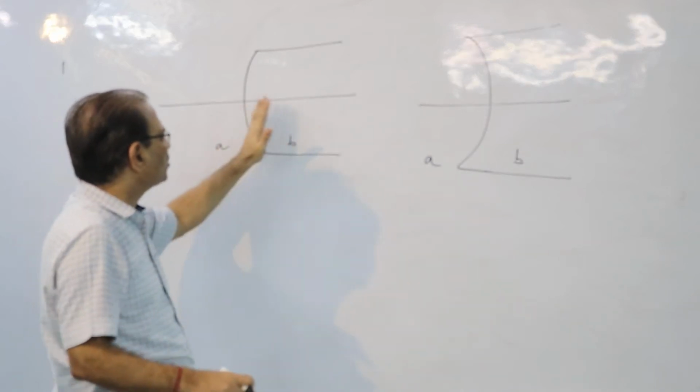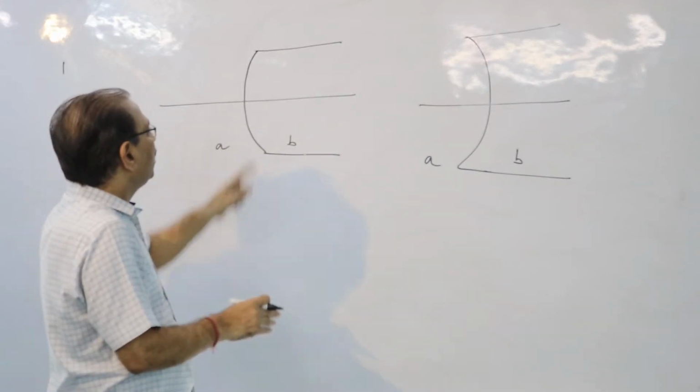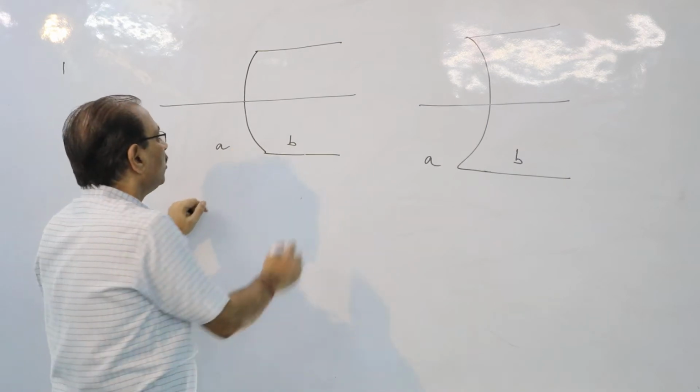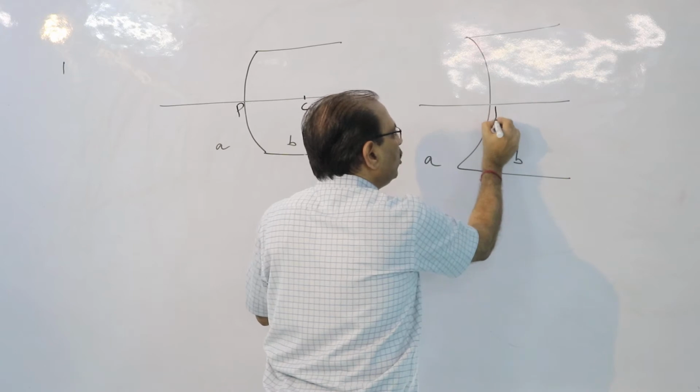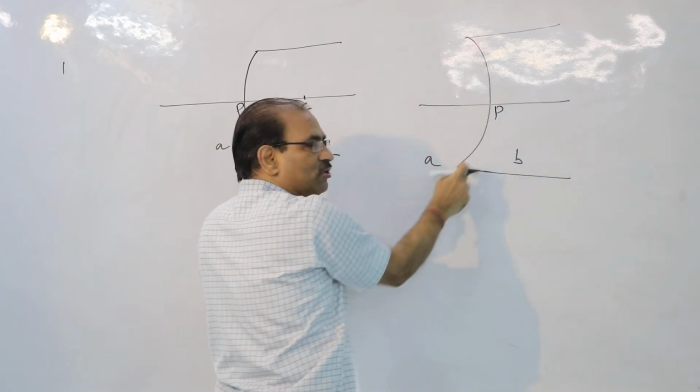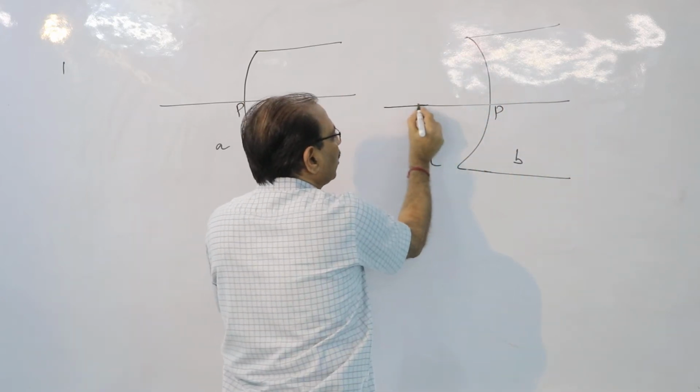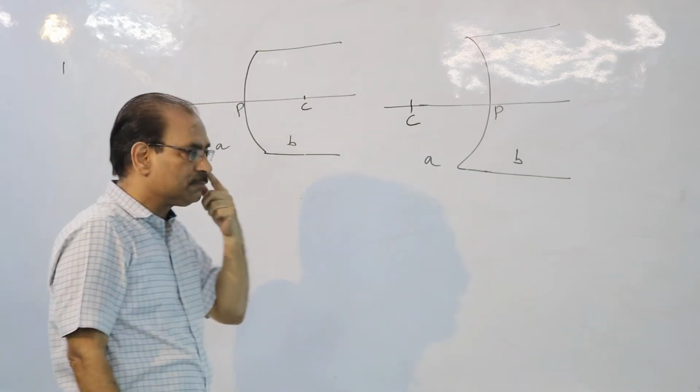Called principal axis, optical center. Tell me, its center of curvature, where will it be? C will be here. This is called pole P. Here the pole is here. Its center for this surface will be somewhere here. Let it be C, optical center.